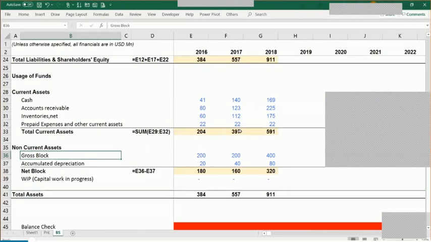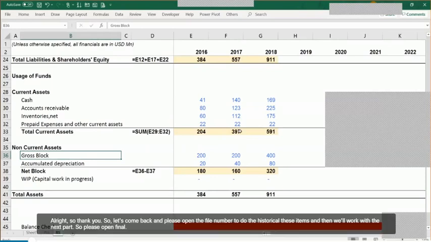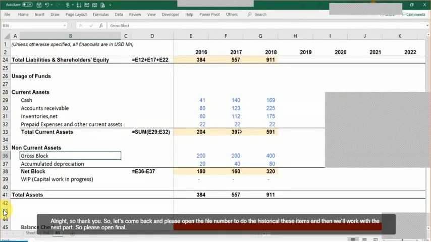All right, thank you, Amaldeep. Let's come back and please open file number 2. Let's do the historical analysis of these items and then we'll move on to the projection part. So please open file number 2.